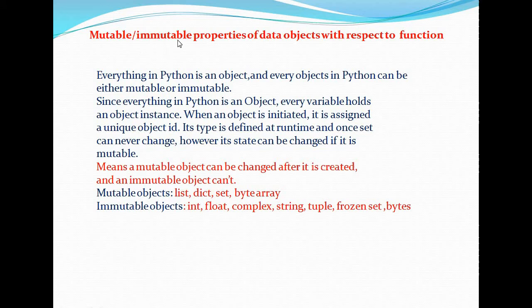Mutable and immutable types of data. Everything in Python is an object. Every variable holds an object instance. A mutable object can be changed after it is created, and an immutable object cannot be changed after it is created. Mutable object examples: list, dictionary, set, byte array. Immutable type examples: integer, float, complex, string, tuple, frozen set and bytes. We will discuss mutable and immutable in detail.